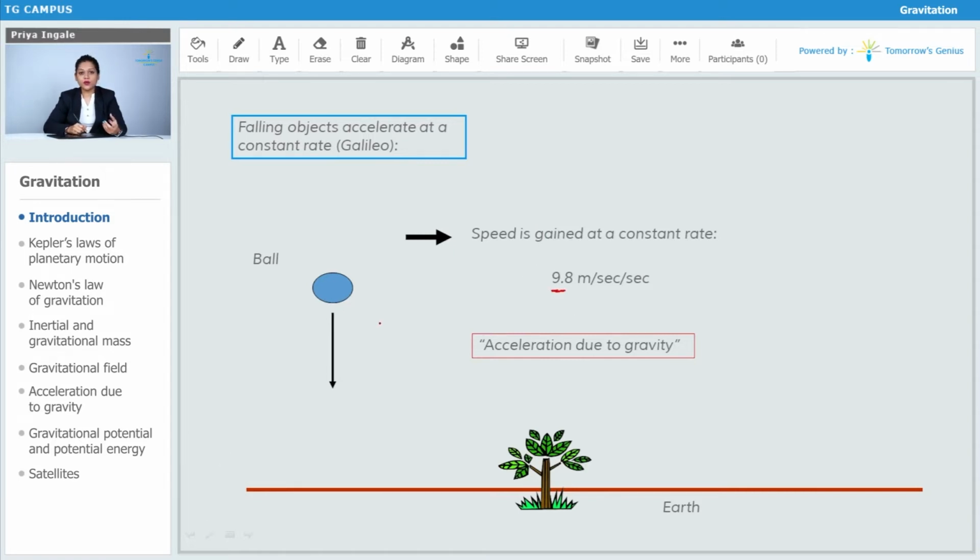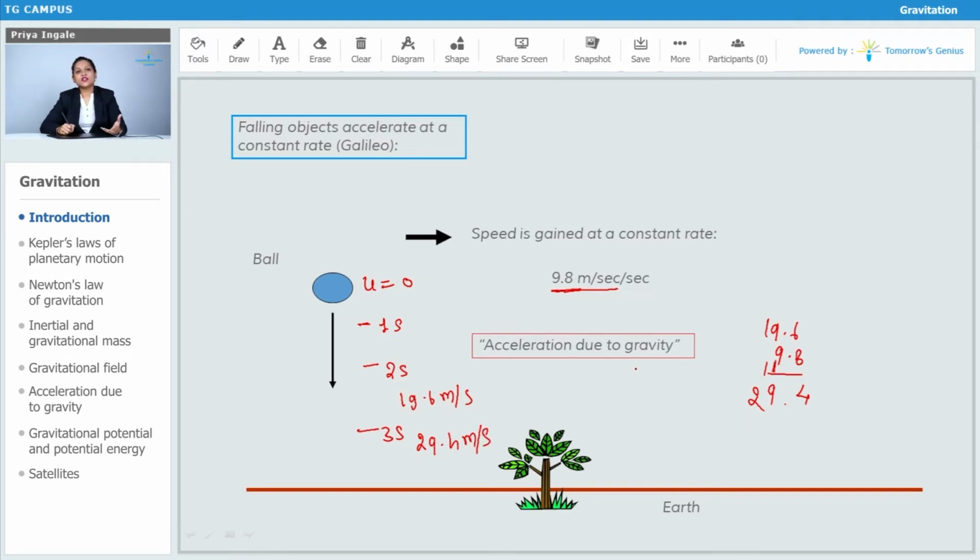Like suppose the moment I just release that ball, the initial speed will be 0, right? And if I look for the speed after 1 second, I'll get it as 9.8 meter per second. Then for the next second, I'll get it as 9.8 plus 9.8, that means 19.6 meter per second. Then in the third second, that will be 19.6 plus 9.8, that means 29.4 meter per second, and so on.